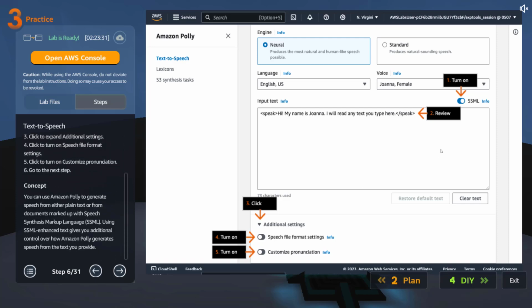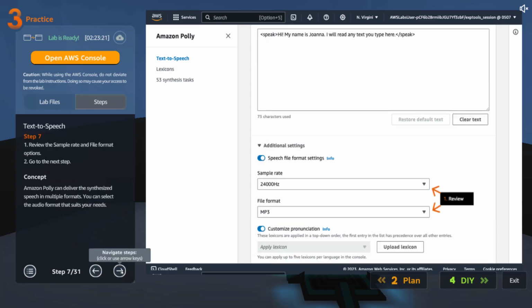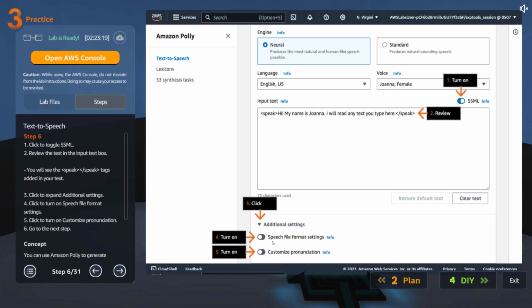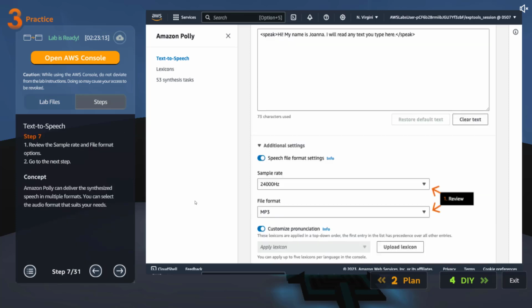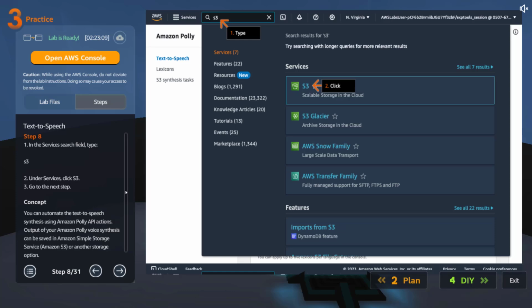I think if you have text, you can use Polly to generate speech from either plain text or from documents marked up with speech synthesis markup language. All right. Then there are a couple of options: speech file format settings, customize pronunciation, sample rate, file format. I think pretty much that's it.